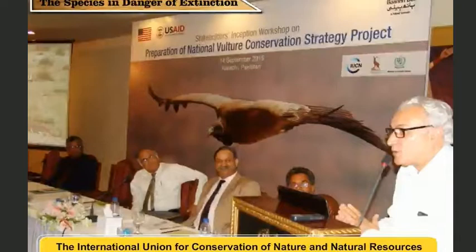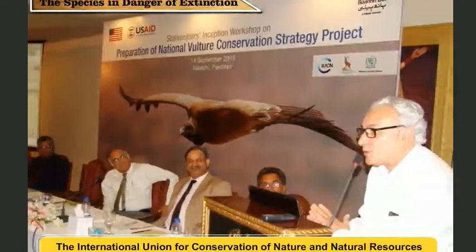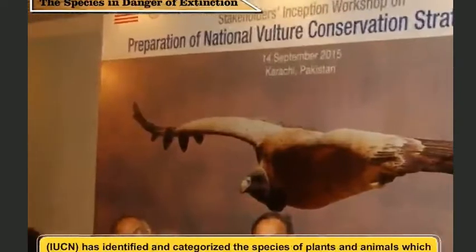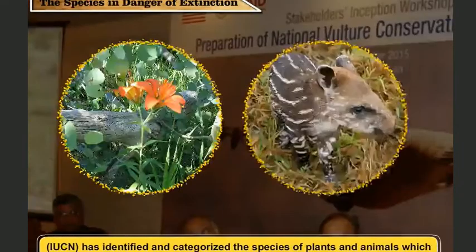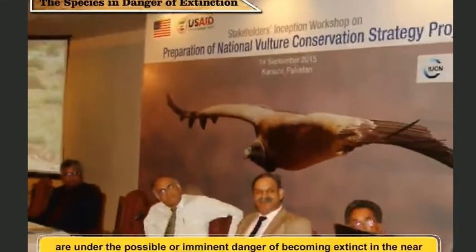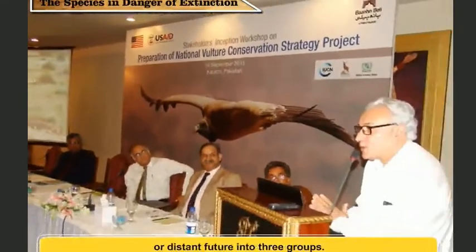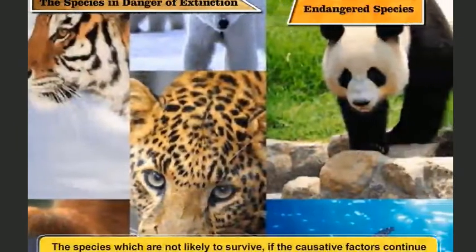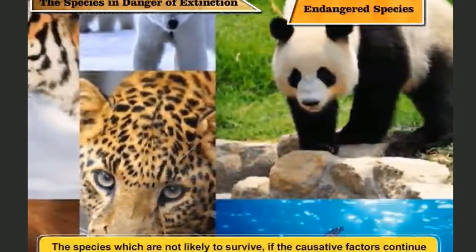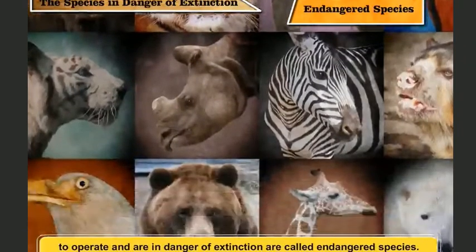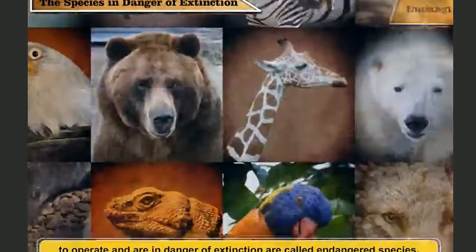The International Union for Conservation of Nature and Natural Resources, IUCN, has identified and categorized the species of plants and animals which are under the possible or imminent danger of becoming extinct in the near or distant future into three groups. Endangered species. The species which are not likely to survive if the causative factors continue to operate and are in danger of extinction are called endangered species.